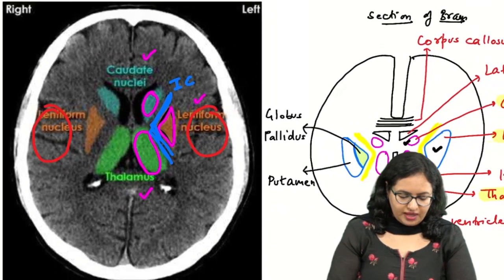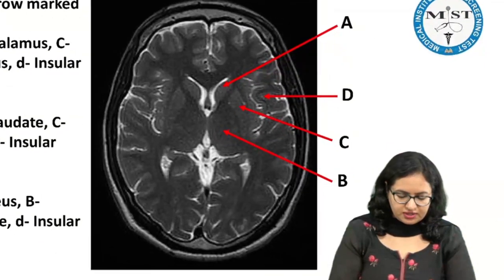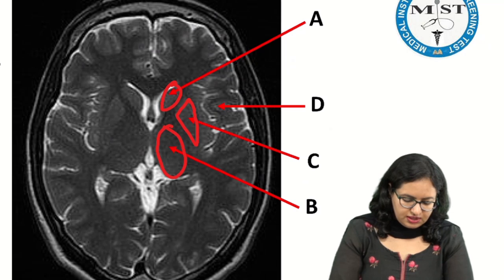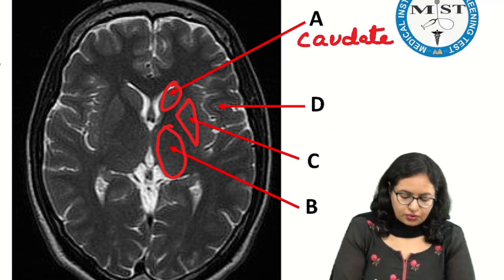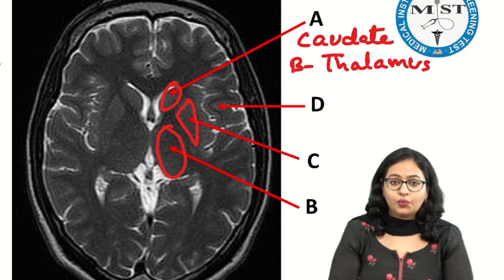Now let us come back to the options over here. What is the A option? This is A, this is B, this is C, and this is D. A, you can clearly tell, is the caudate nucleus. B, I'm writing over here, is the thalamus. What is C?